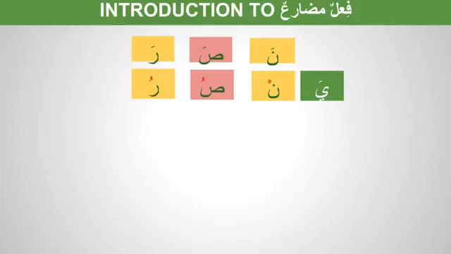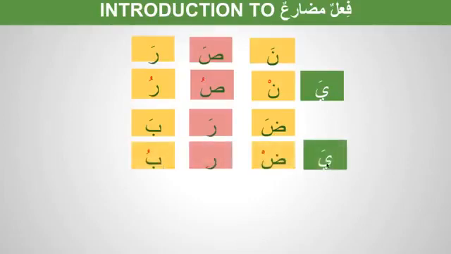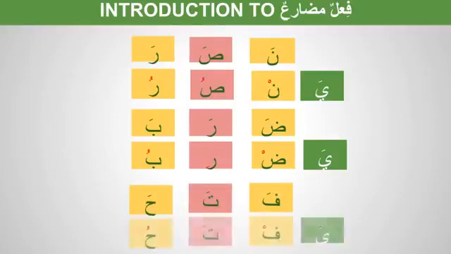Let's take another example. Nasara yansuru. If we say daraba, daraba yadribu. What is happening here? We got alamatu mudari'a, ya, and the fa kalima again has sukoon. The ain kalima has got kasra and the lam kalima has got damma. Take another example: fataha yaftahu. Ya again is alamatu mudari'a, the fa kalima has sukoon, the ain kalima has fatha, and the lam kalima has damma.